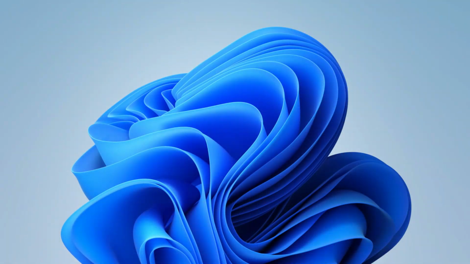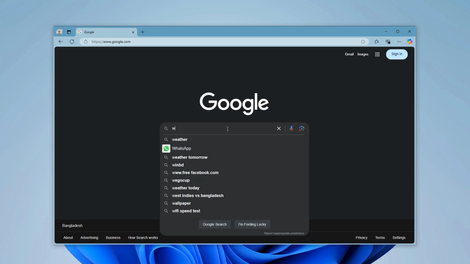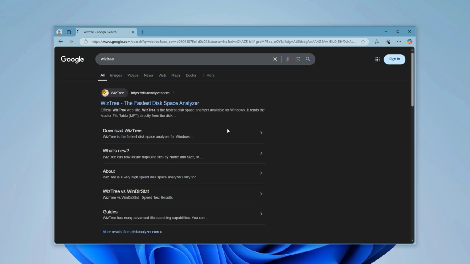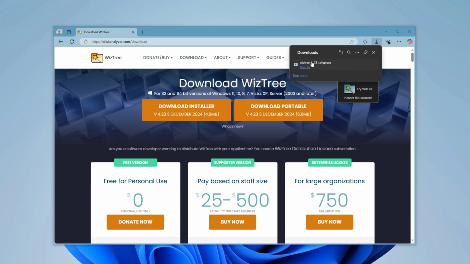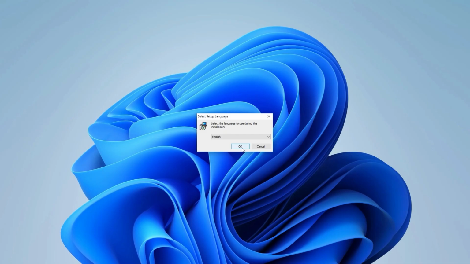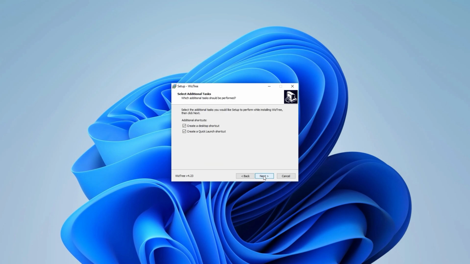I hope this gave you a clear understanding of WizTree's features and helps you make the most of it in your own case. Let's wrap up this video by showing you how to get WizTree up and running on your system. Search for WizTree and download it from the official website. Links in the description. Once downloaded, simply run the installer to get started. Follow the prompts as shown, and you're all set.